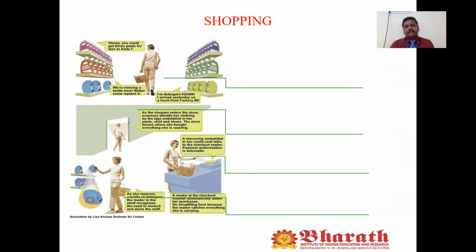So how will they pay? The readers at the checkout counter automatically read what the customers have purchased. Also, the microchip embedded in the credit card talks to the checkout reader, and payment authorization is automatic. This is the major thing nowadays involved in shopping.